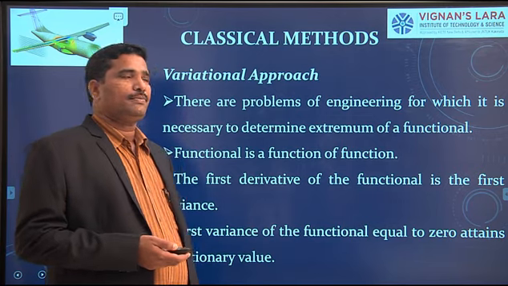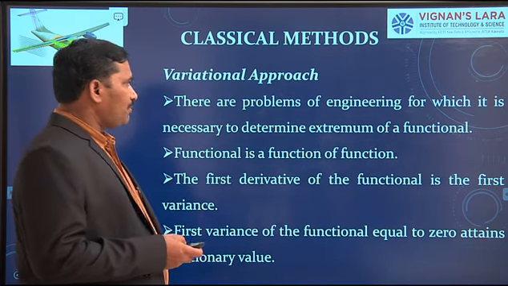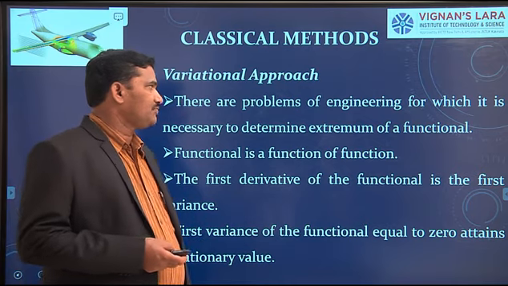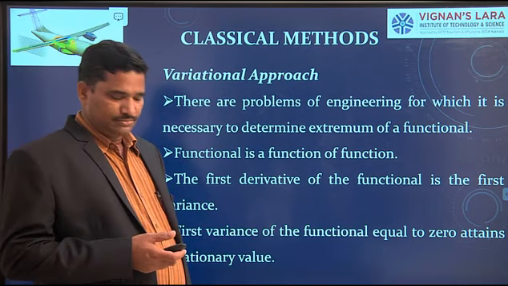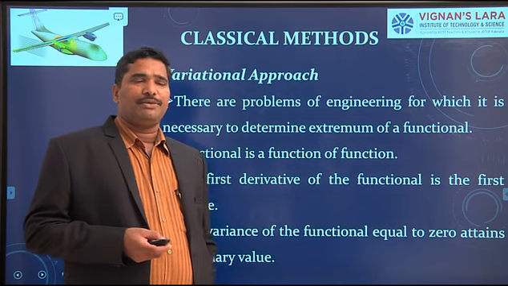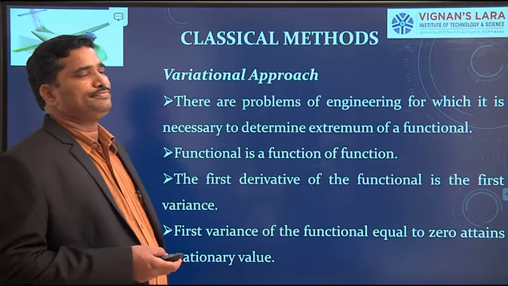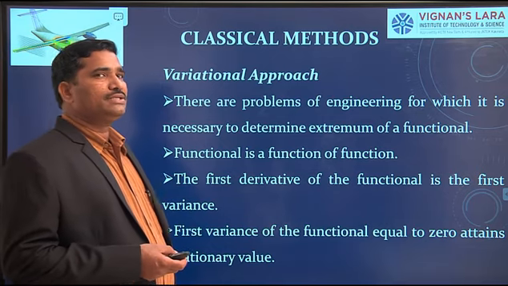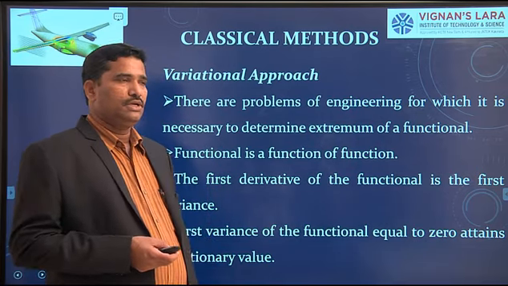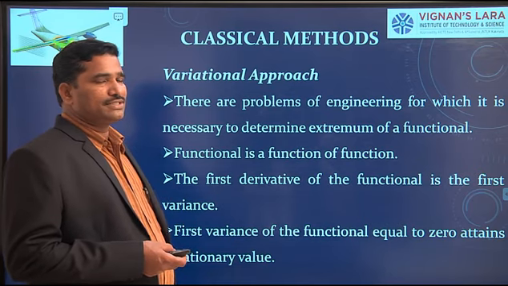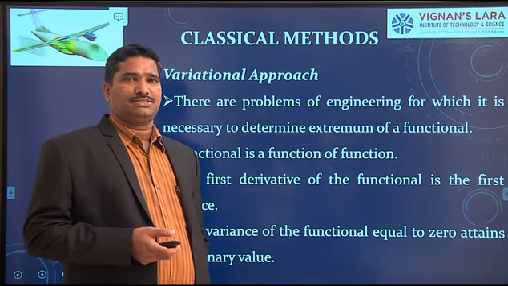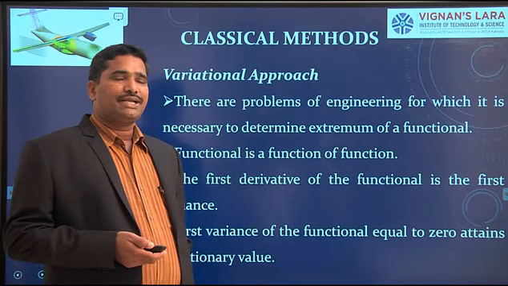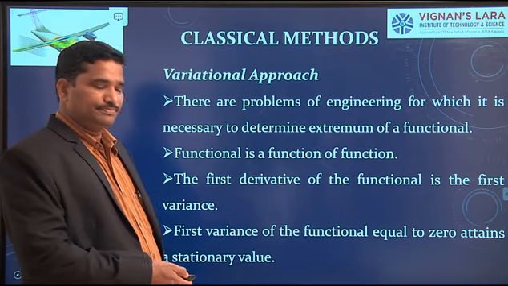Once again, there are problems of engineering for which it is necessary to determine the extremum of a functional. The extremum may be maximum or minimum.